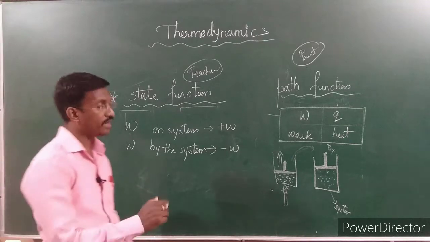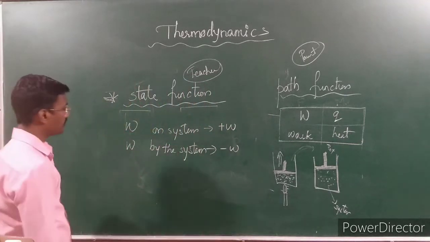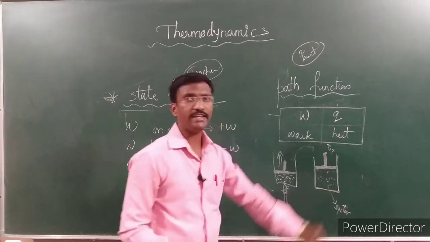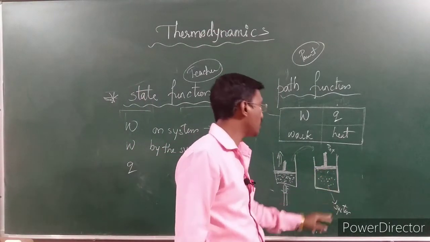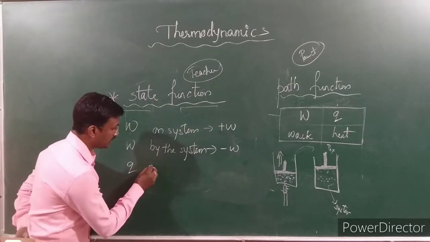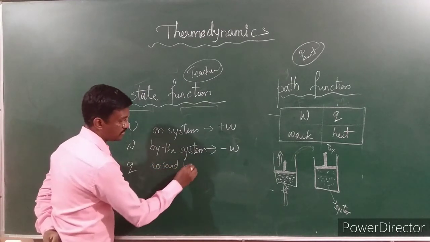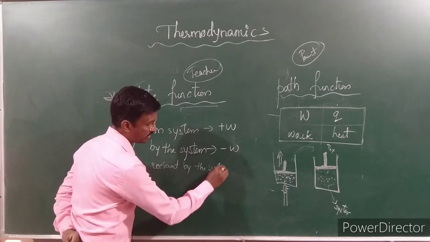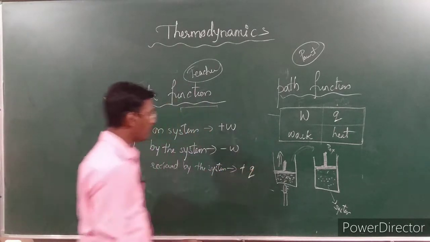Based on these two conditions, we are going to calculate some other terms. Again here, Q is nothing but heat. Same thing here also. If Q, can you see here? Initially, if somebody donated heat, means if I supplied the heat to the system, that is considered as heat received. If the heat is received by the system, then the Q will be positive.